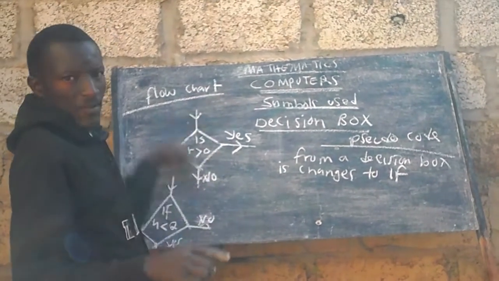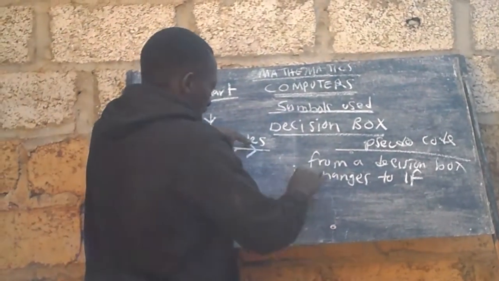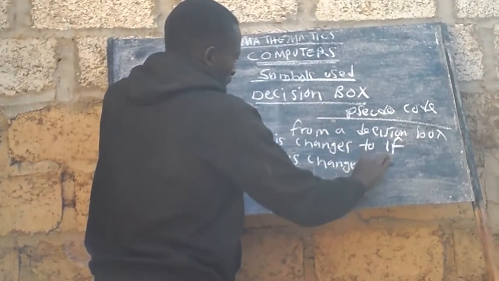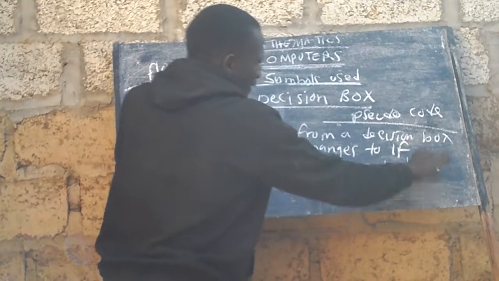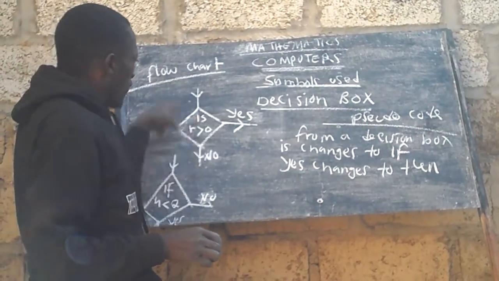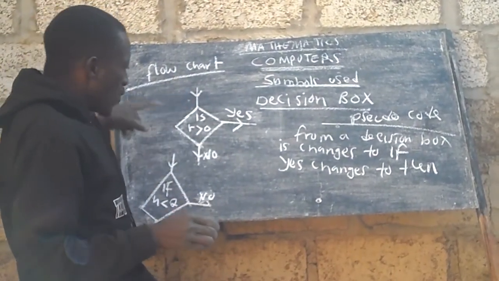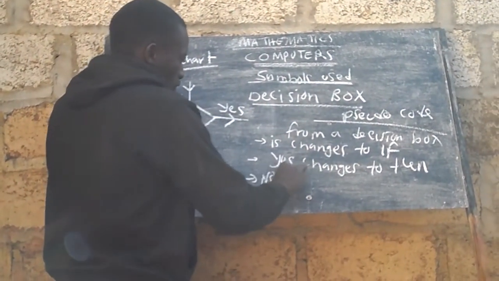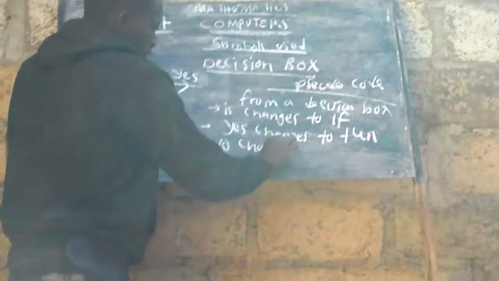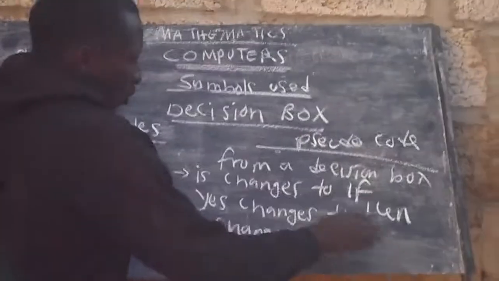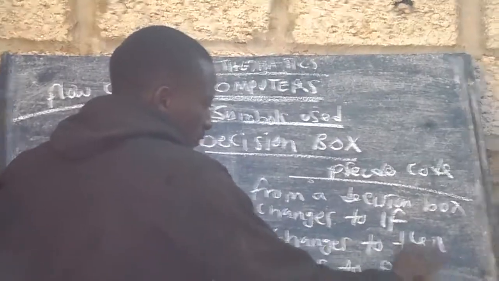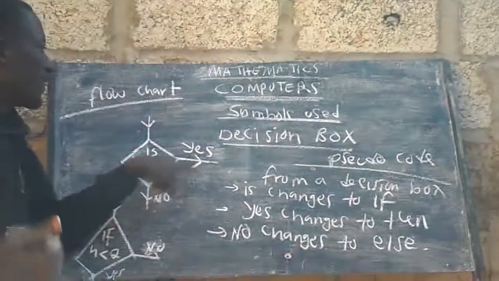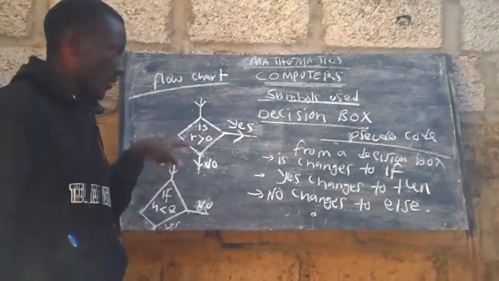From this decision box, "yes" changes to "then". From this decision box, "no" changes to "else". Those are the things that you need to take note of under the decision box.